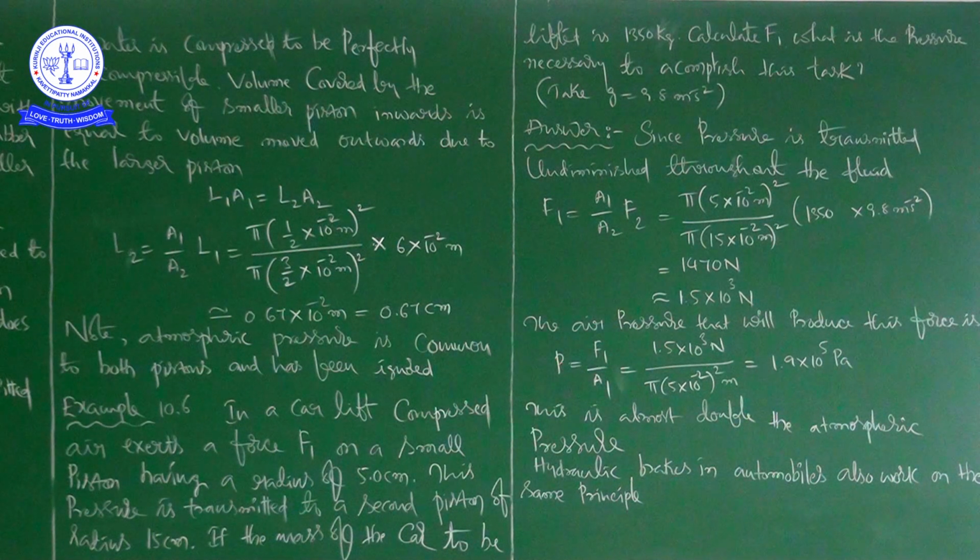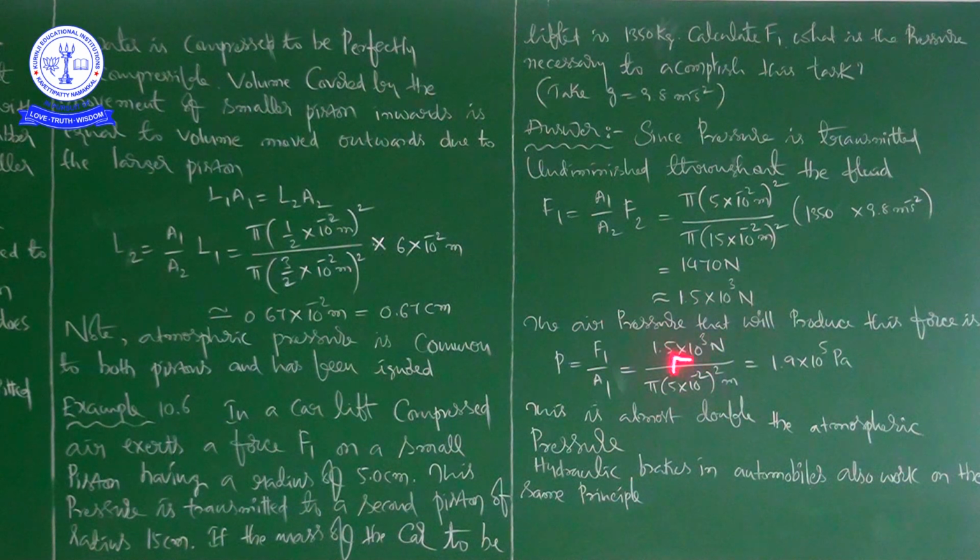So P is equal to F1 by A1, that is equal to 1.5 into 10 to the power of 3 newtons in the numerator, and A is pi into 5 into 10 to the power of minus 2 whole square. It is the area of cross section of the smaller piston. For the smaller piston they have given the radius as 5 centimeters, so here we are taking 5 into 10 to the power of minus 2 whole square. So pi into 5 into 10 to the power of minus 2 whole square meter, that is equal to 1.9 into 10 to the power of 5 Pascal.